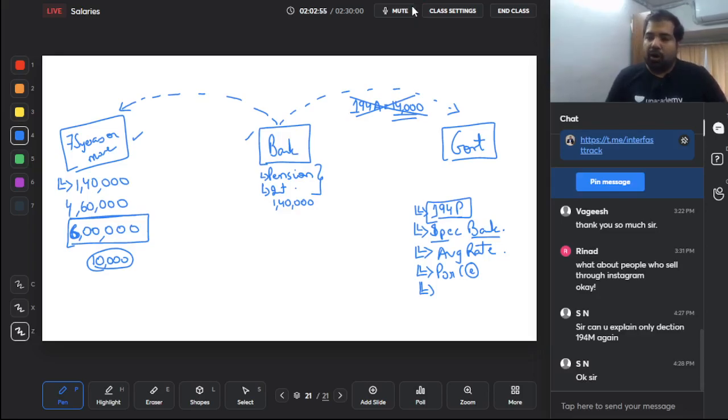This section will not apply if this person who is earning the income is earning it in two different banks, pension income in one, interest income in another. This will not apply. Second, it will not apply if he has more than these two incomes. If he has other income, multiple incomes, then this section will not apply.